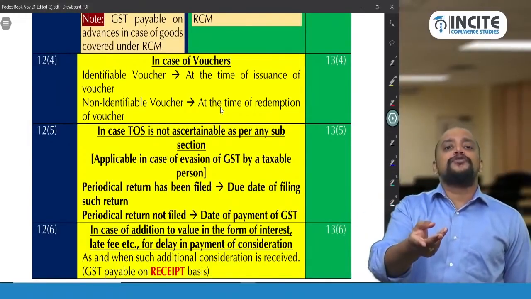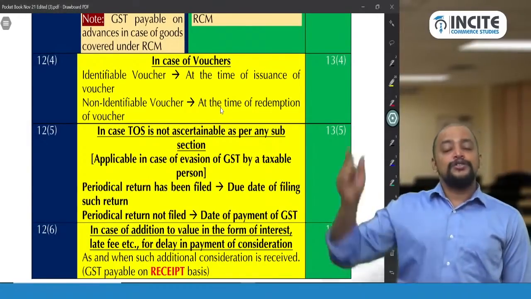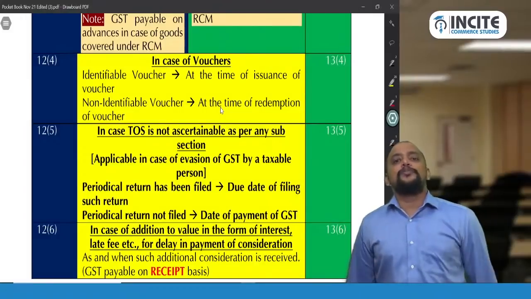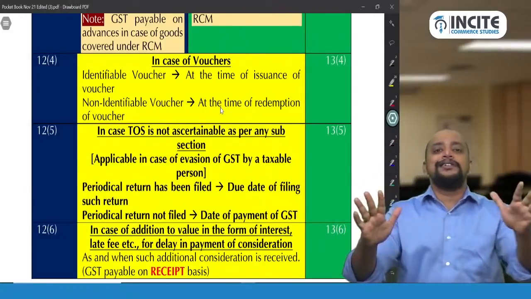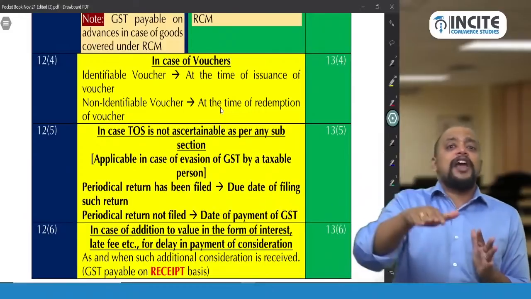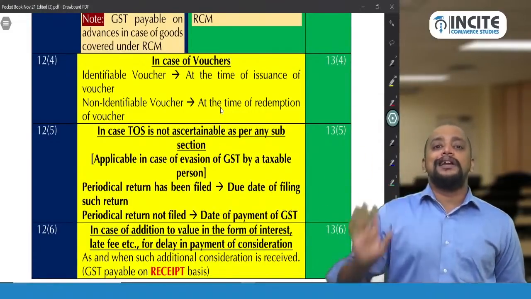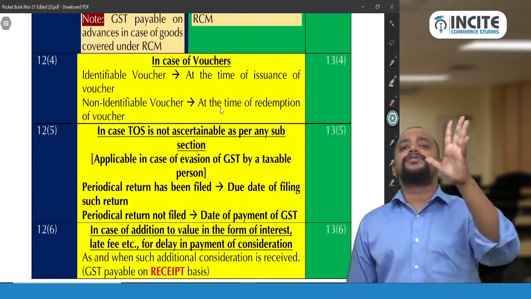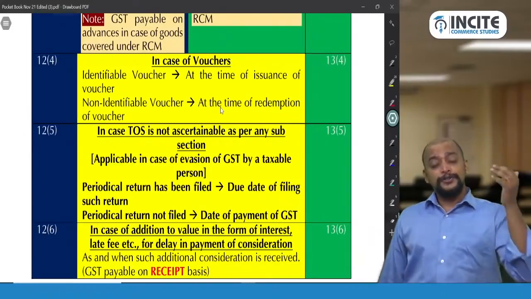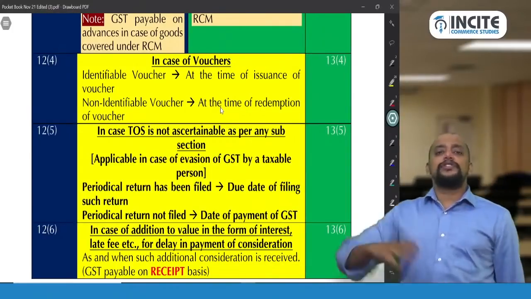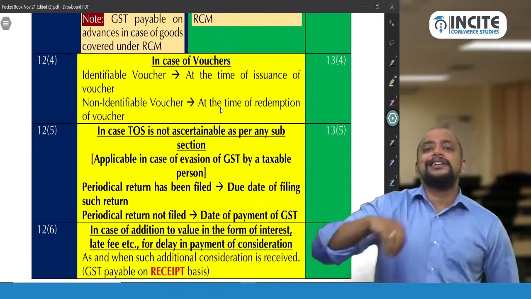That 500 rupees in voucher will also be treated as consideration. So they need to pay GST on 1500 rupees only, not on 1000 rupees. You understood or not? Even though that 500 rupees is a gift voucher which they have given to you, let it be, but voucher will be treated as a consideration against supply of goods or services. So as such, voucher is neither goods nor services, but it will be treated as consideration against supply of goods